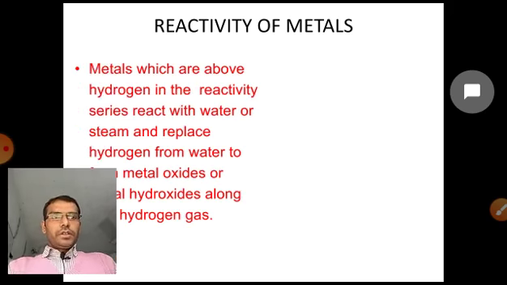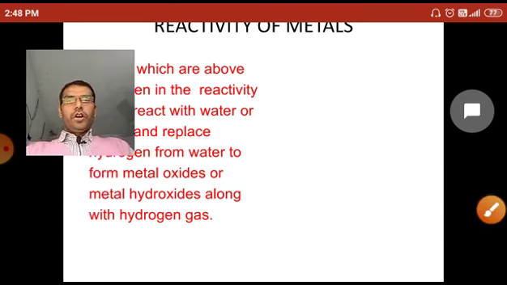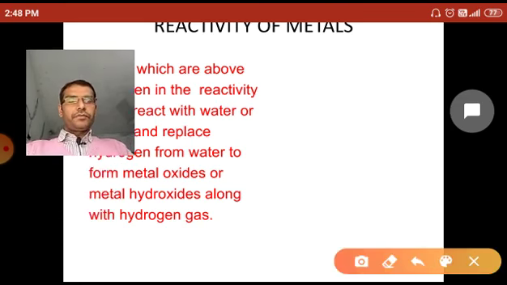So the metals which are above hydrogen in the reactivity series react with water or steam and replace hydrogen from the water to form metal oxide or metal hydroxide along with hydrogen gas. The metals placed above hydrogen in the metal activity series all react with water or steam to form their metal oxide or metal hydroxide, liberating hydrogen gas, H2.